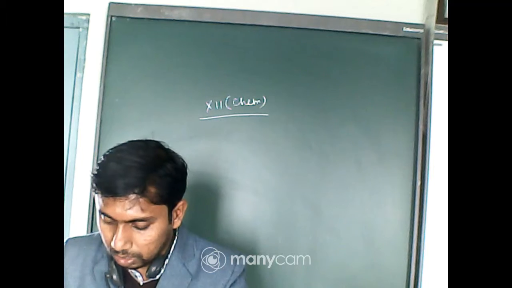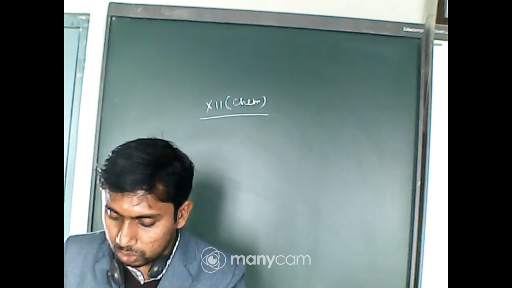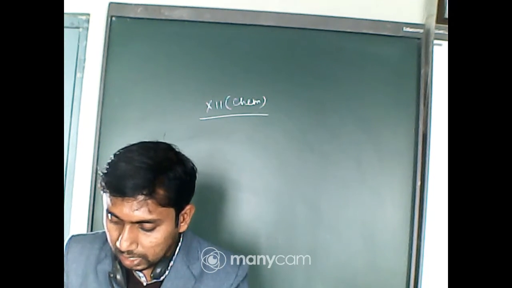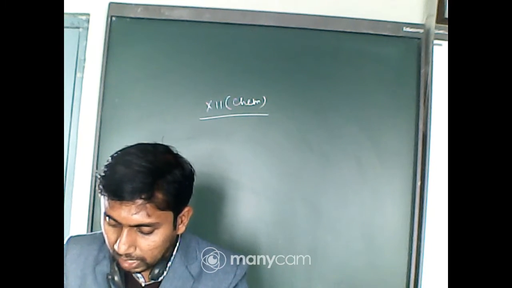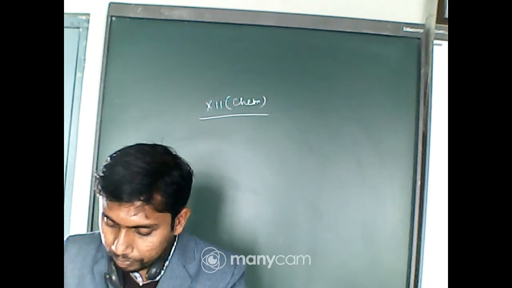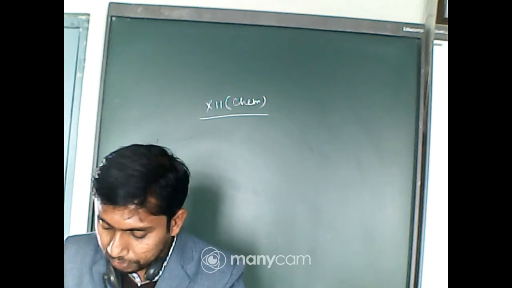Reason: besides the body center, there is one octahedral void present at the corner of each of the 6 faces of the unit cell and is shared between 2 adjacent unit cells. The two statements are long enough.